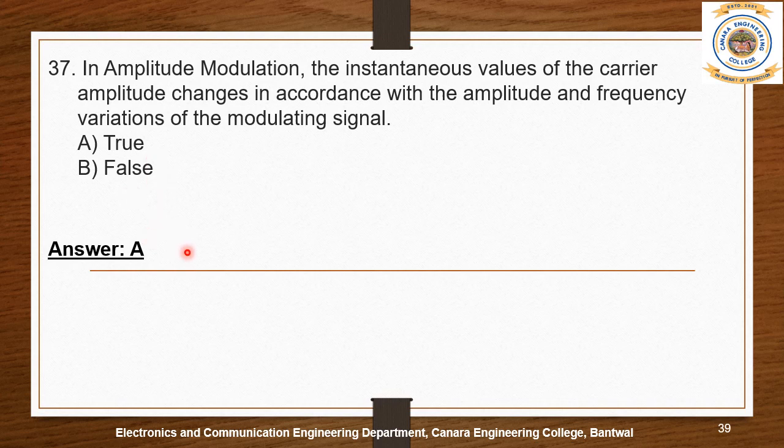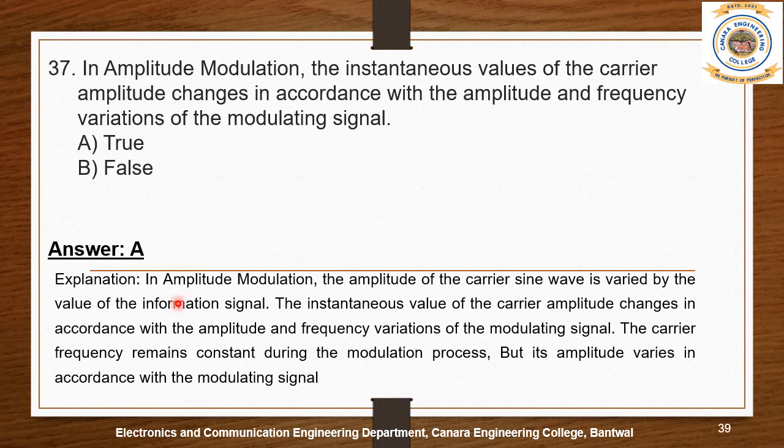We know modulation is the process of changing some characteristics of the carrier signal. So in the case of amplitude modulation, the amplitude of the carrier signal varies in accordance with the message signal. In amplitude modulation, the amplitude of the carrier sine wave is varied by the value of the information signal or message signal.